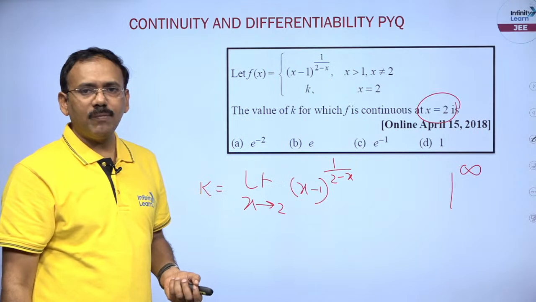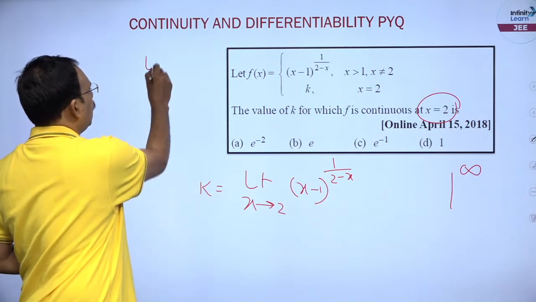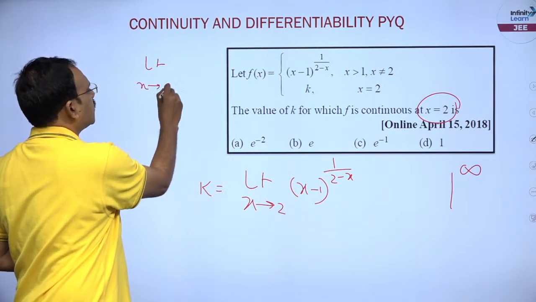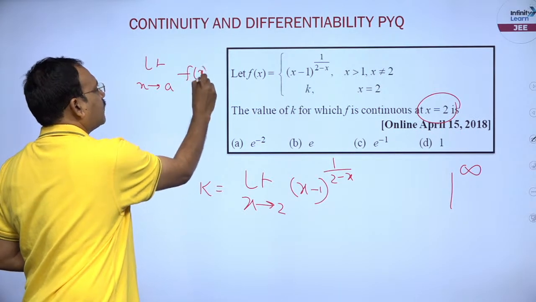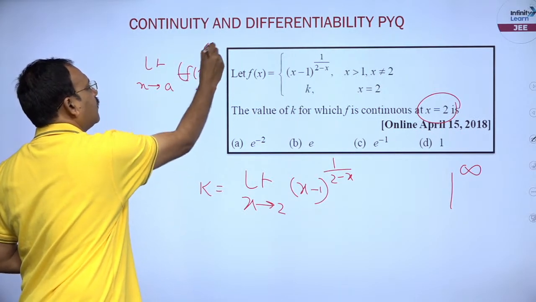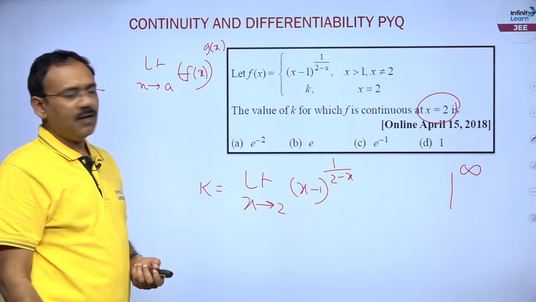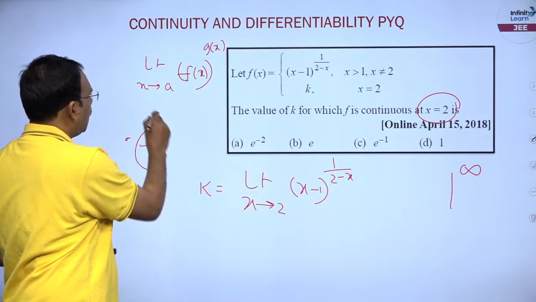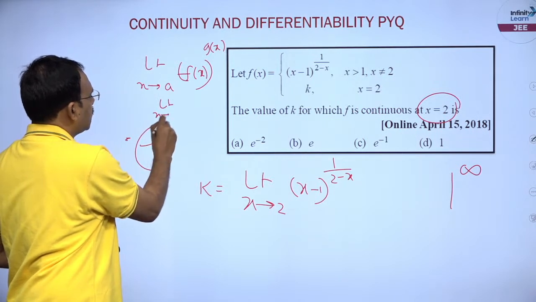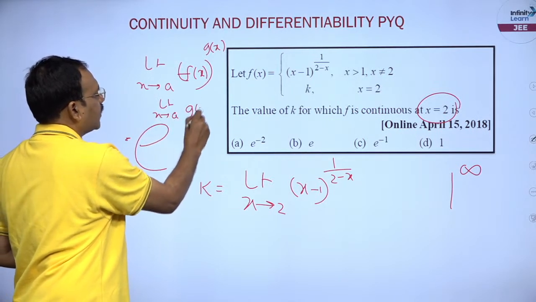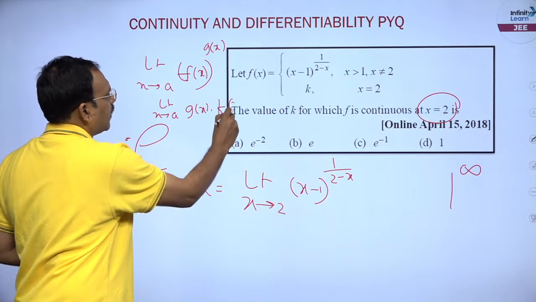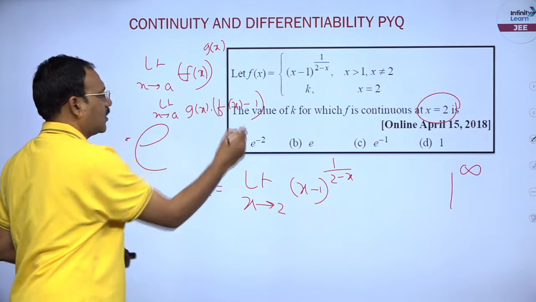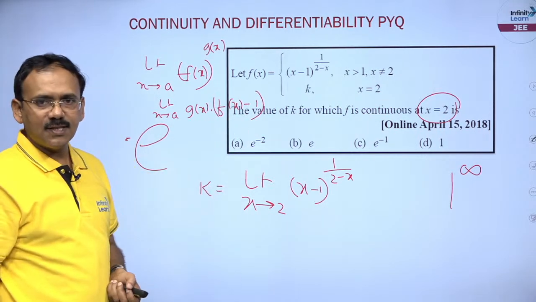How will you do the 1 power infinity pattern? I think you know the shortcut: limit extends to a, f of x power g of x, variable power variable. If it is like 1 power infinity, the shortcut is e power limit g of x into f of x minus 1. This is the shortcut, isn't it, dear students?